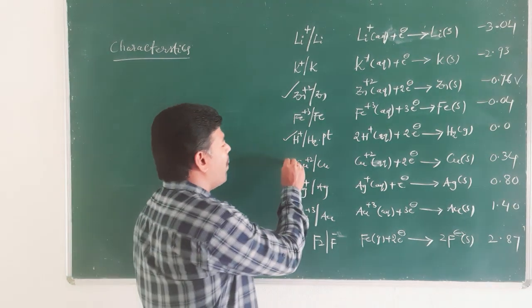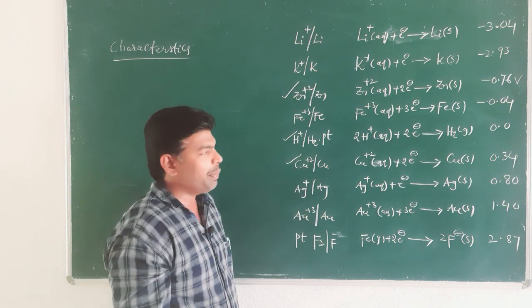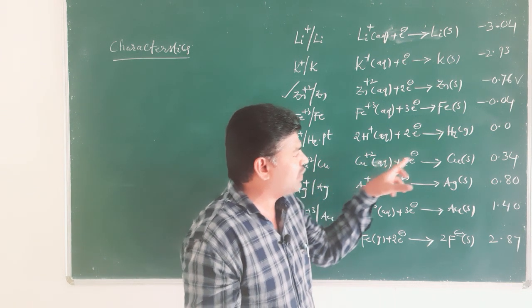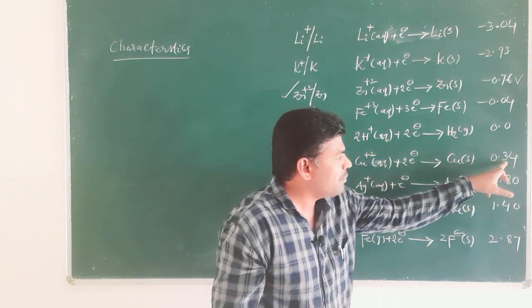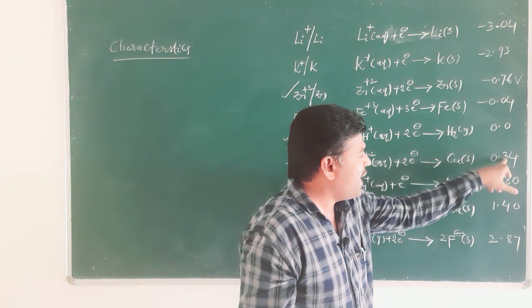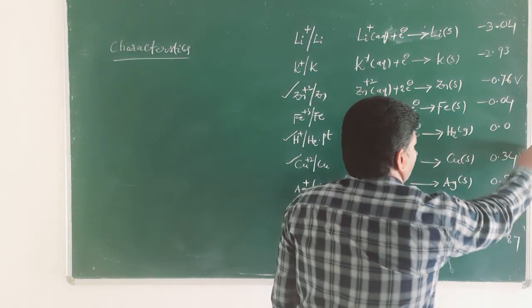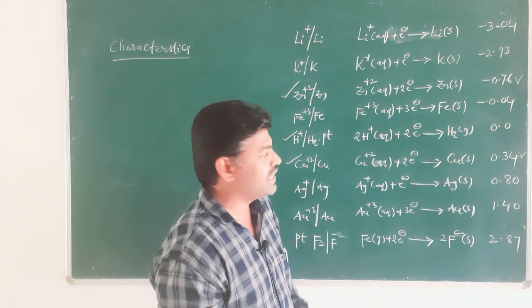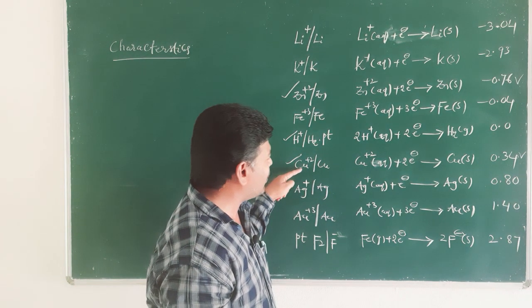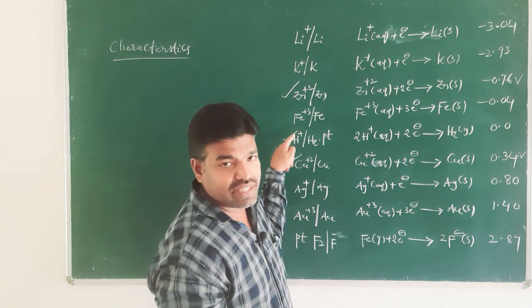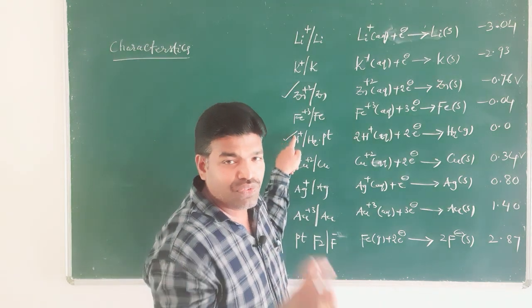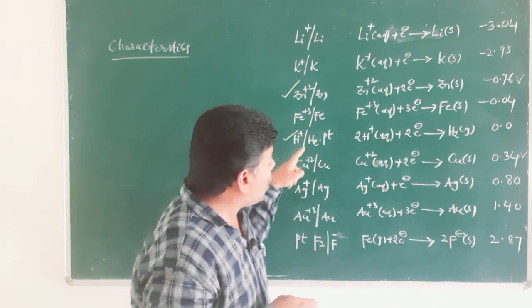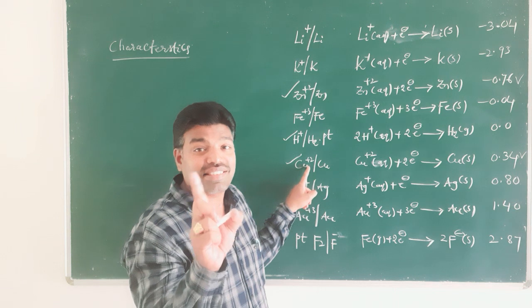If you take a copper electrode, the standard reduction potential of the copper electrode is 0.34 volts. What does that positive value indicate? If the copper electrode is combined with a standard hydrogen electrode and you construct the cell with both these electrodes, the copper electrode acts as cathode.